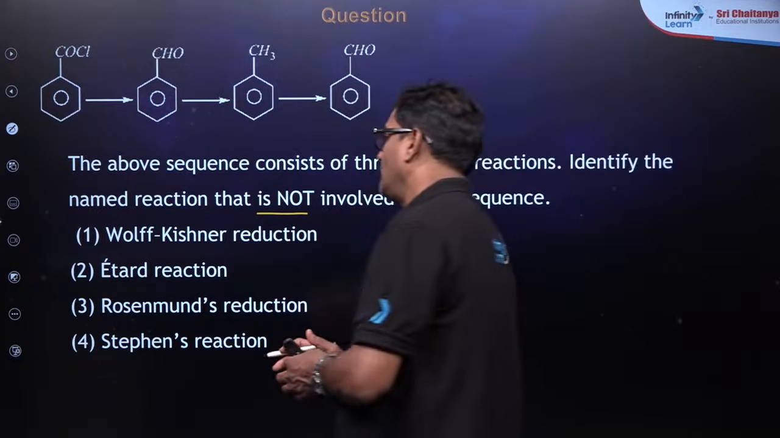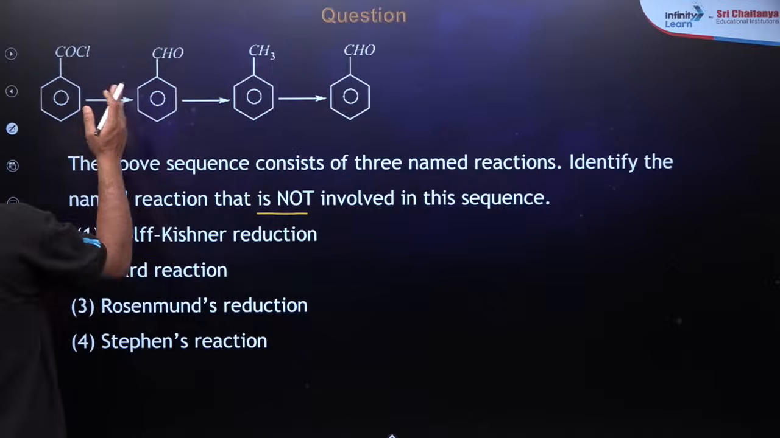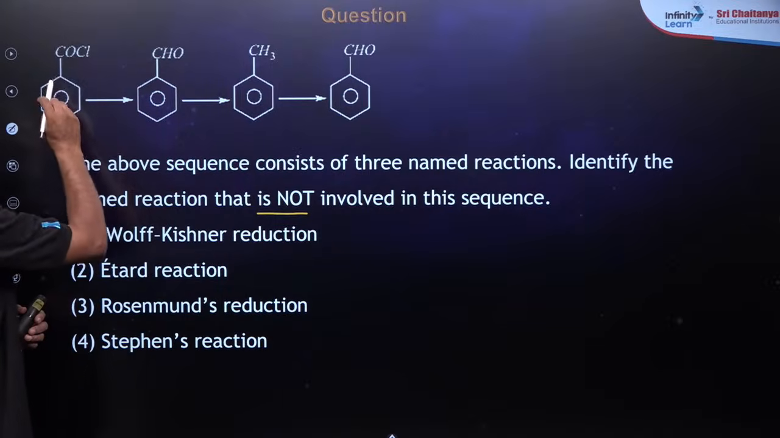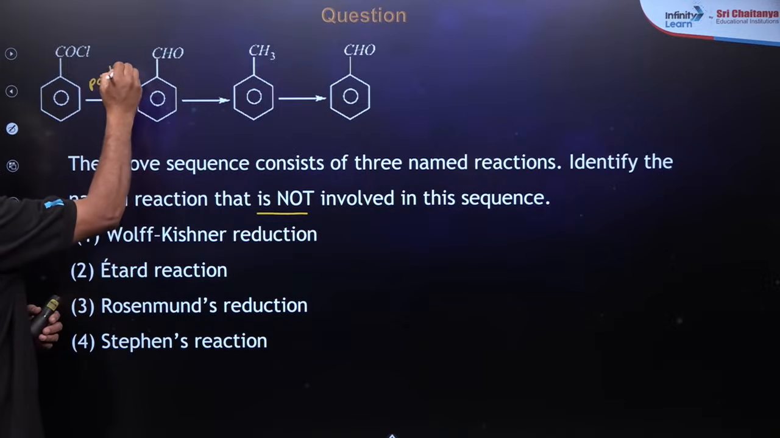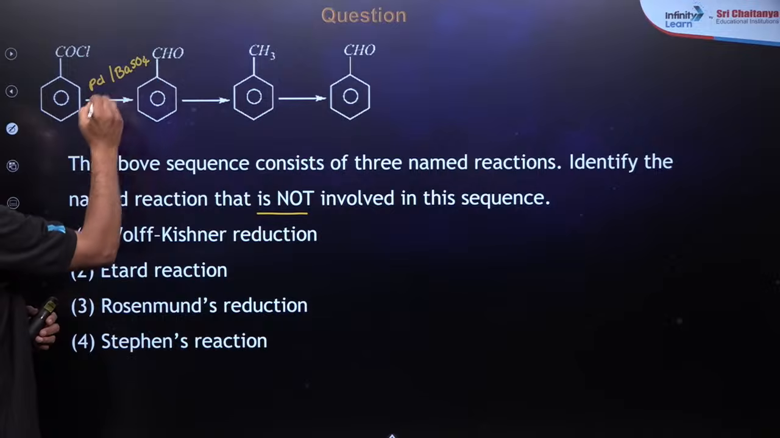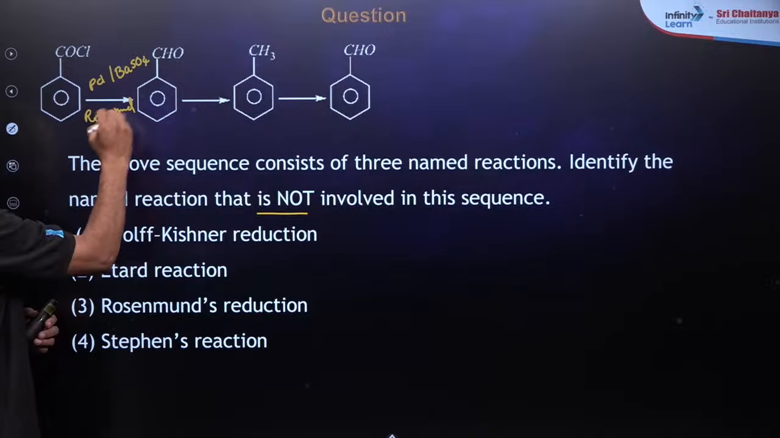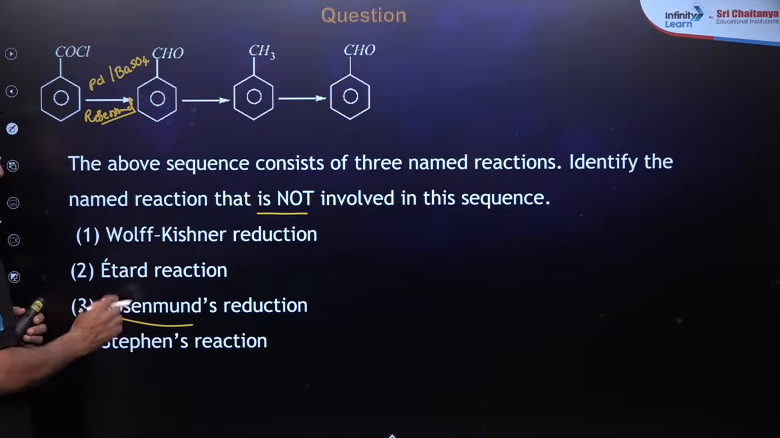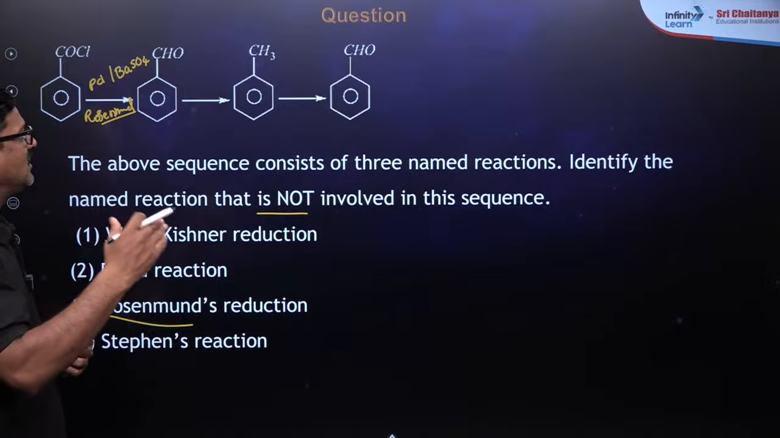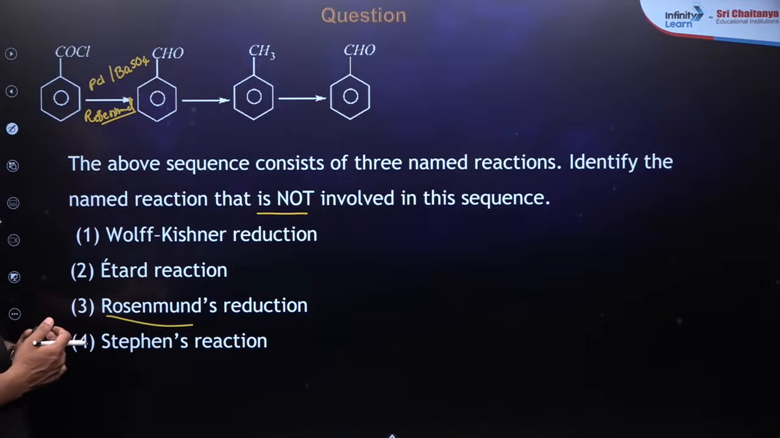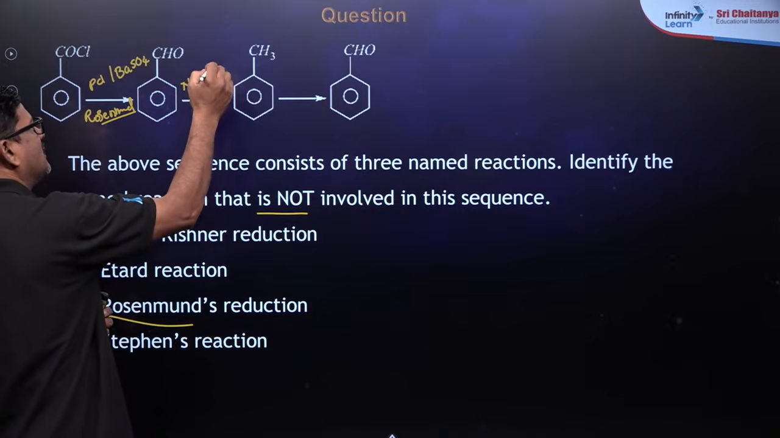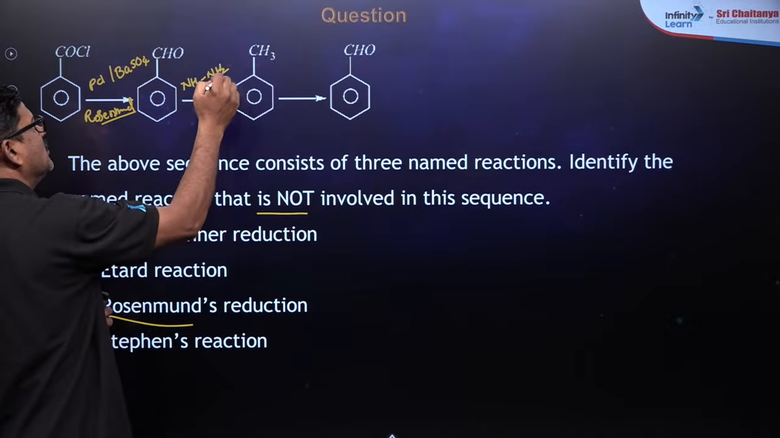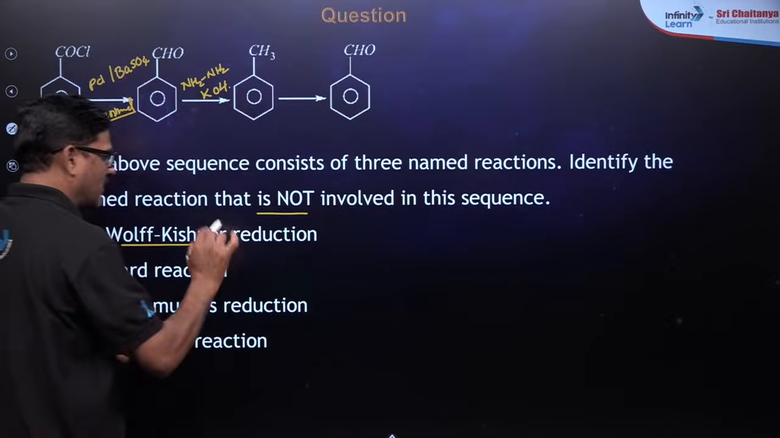So whenever COCl, carbonyl chloride, benzoyl chloride is converted into benzaldehyde, you can use Pd/BaSO4. This is what is called Rosenmund. You can use the Rosenmund, okay. And this benzaldehyde is converted into toluene. You can use NH2NH2 and KOH. You can use this Wolff-Kishner reduction.